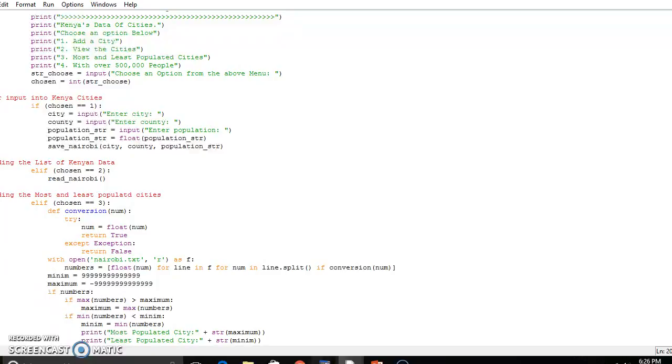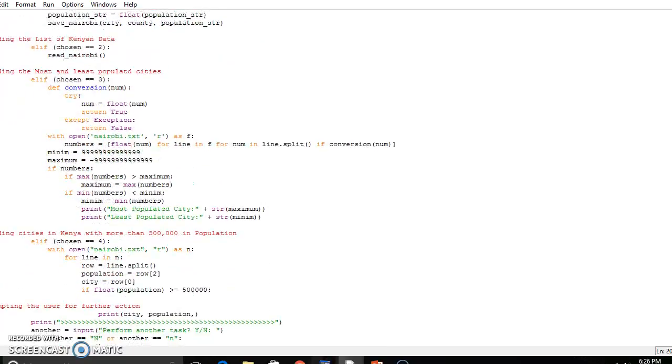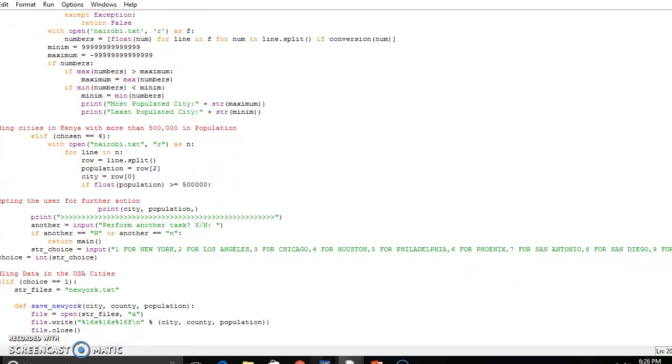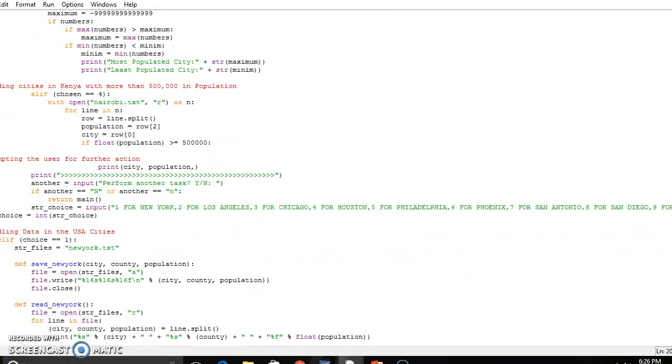Or if the number has maximum digits, it is a string, whereby we can instruct the program not to give you the number if it exceeds the one stated above. So by finding the cities in Kenya with more than 500 people in population, when you choose 4, you know the 4 is the lowest, so it gives you the outcome itself. Then by prompting the user for further action by saying print city and population, it gives you the population of a certain city, and at the same time a population in string form.